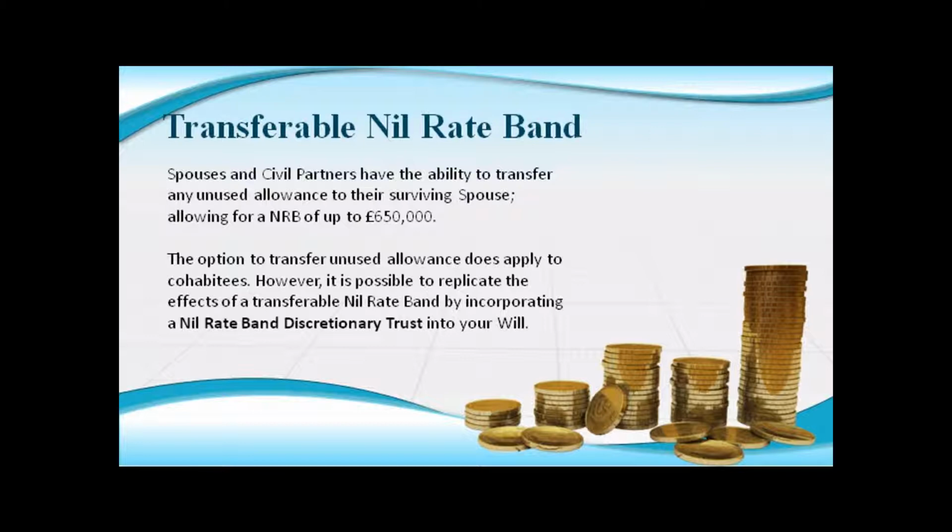Although it is possible to replicate the effects of a transferable nil rate band by implementing something called a nil rate band discretionary trust. This trust will allow non-exempt beneficiaries to use the testator's nil rate band to reduce the IHT liability of their own estate, while still enjoying the benefits of the trust assets. Feel free to contact us if you would like more information about this trust.